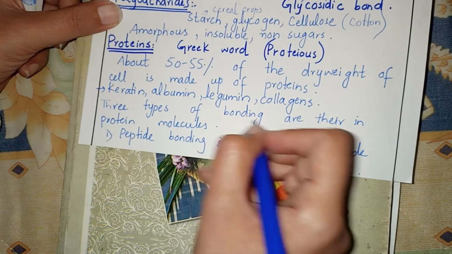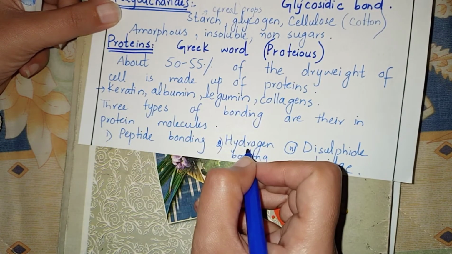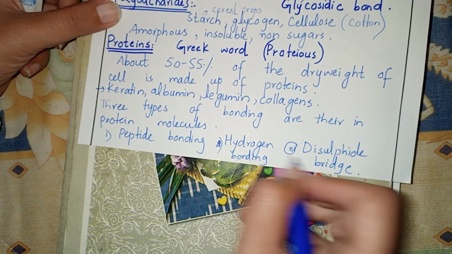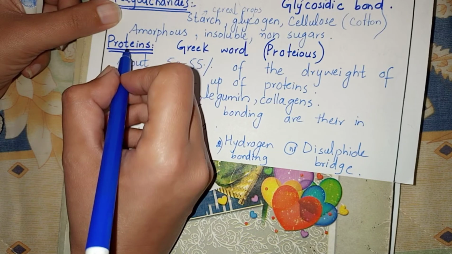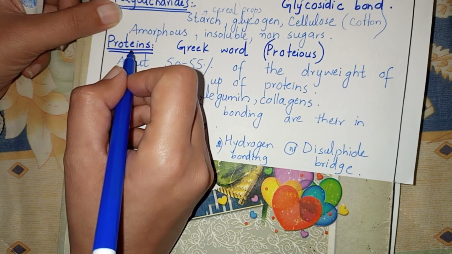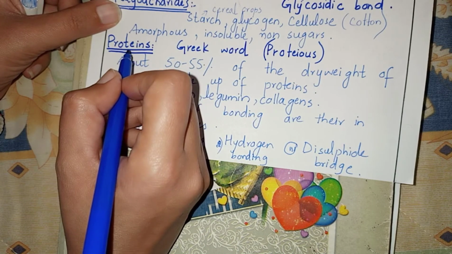Three types of bonding are there in protein molecules: peptide bonding, hydrogen bonding, and disulfide bridge. Proteins are made up of amino acids. Amino acids are organic compounds consisting of both amino group and carboxyl group.